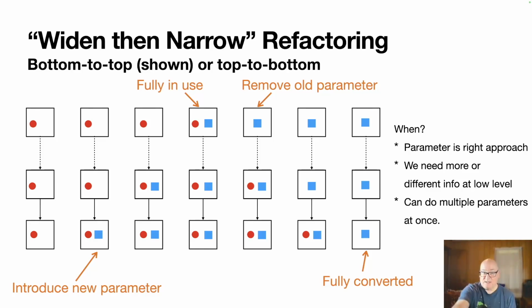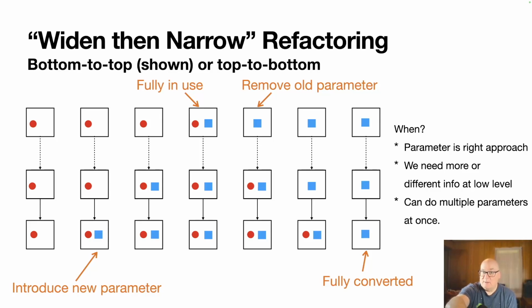And I guess I should have put something in the middle there, but you can now go from the bottom to top or top to bottom. But whoever needs to use that new value, we switch them from using the old value to using the new value, and then we start removing parameters. And again, you can work your way up or down, but here I'm showing working my way down.